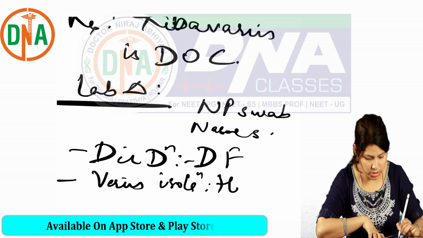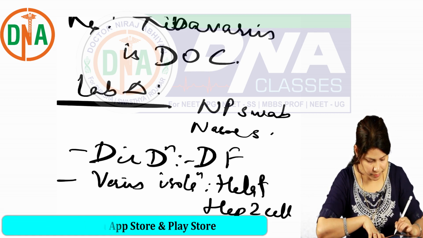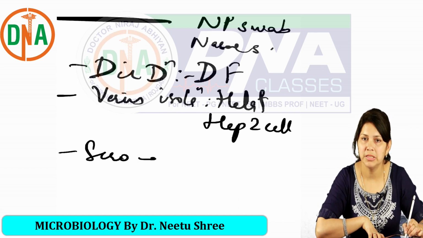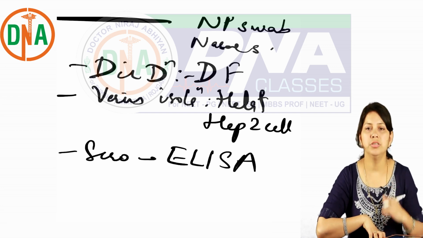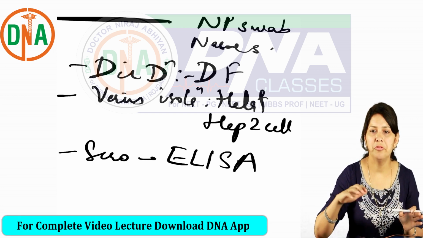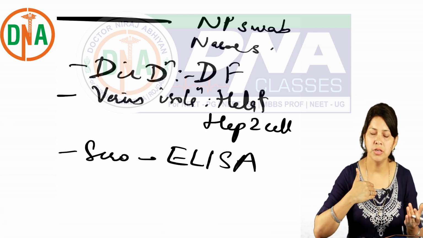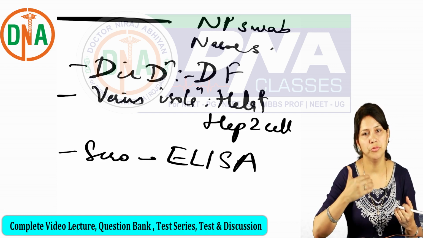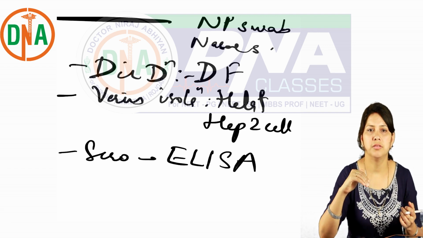It can be done using HeLa and HEp-2 cell lines. And finally, it can be done by serological methods like ELISA. So this finishes our parainfluenza viruses. Picornavirus is over, and then myxoviruses over, including orthomyxovirus and paramyxoviruses.